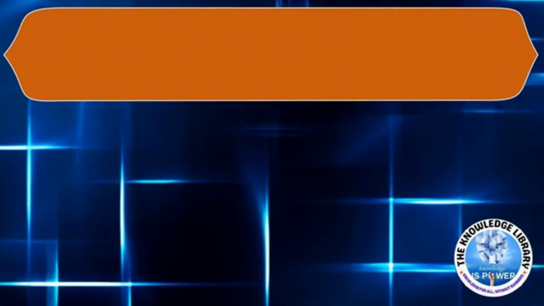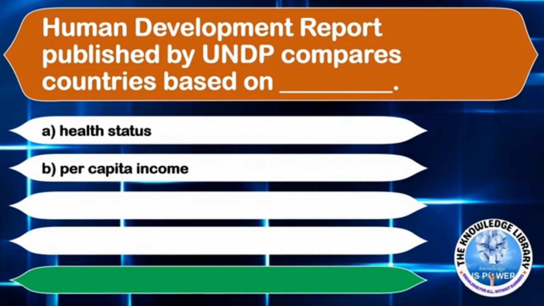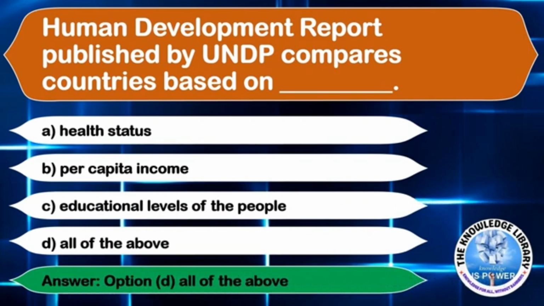The next question is, Human Development Report published by UNDP compares countries based on dash. Option A, health status. Option B, per capita income. Option C, educational levels of the people. Or option D, all of the above. The correct answer is option D, all of the above.